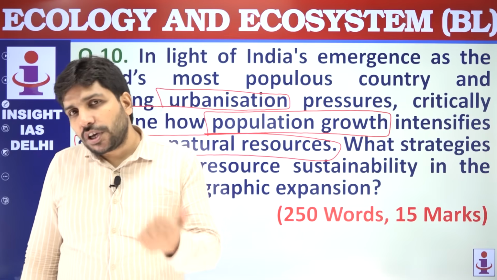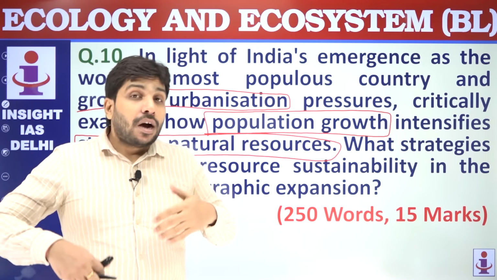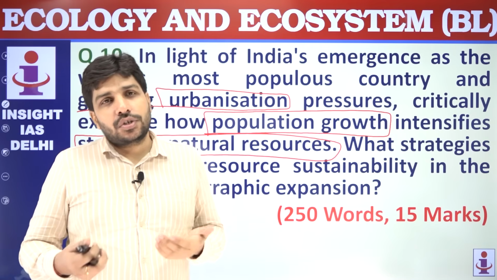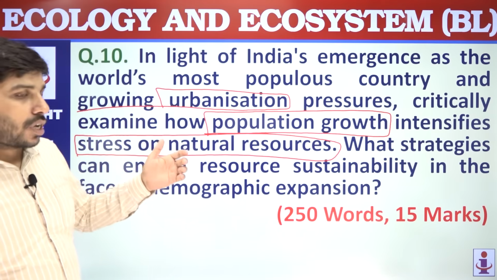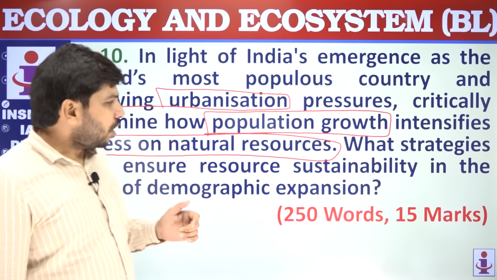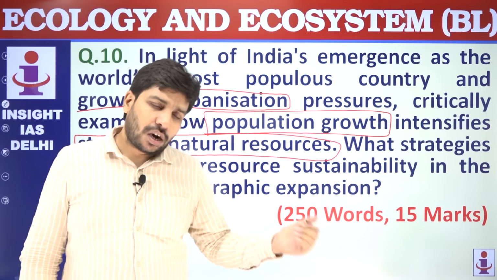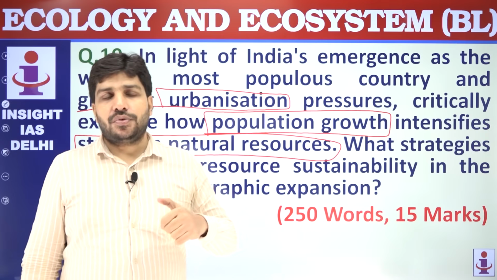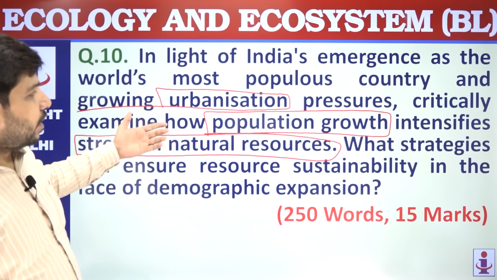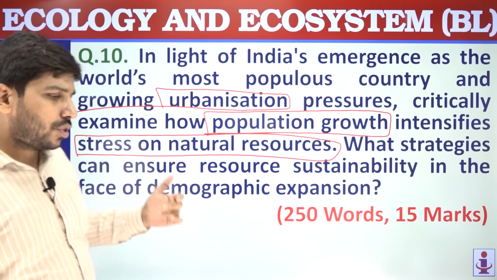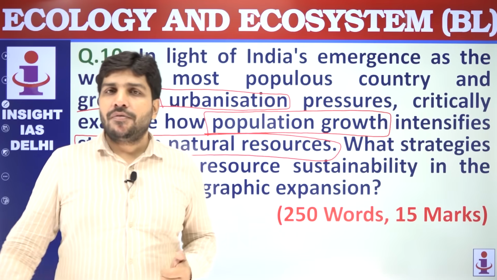You can give the example of Himalayan regions, where on the excuse of promotion of tourism, natural resources are being put under stress. You can also give the example of water, how water is put under a lot of stress for the sake of agriculture, through unsustainable use. This way you can connect urbanization and population growth to natural resources. You can give the example of water scarcity in Delhi, and flooding in Chennai.